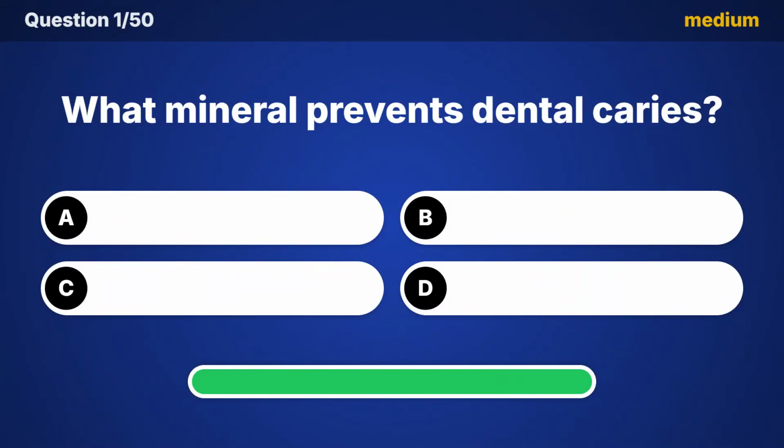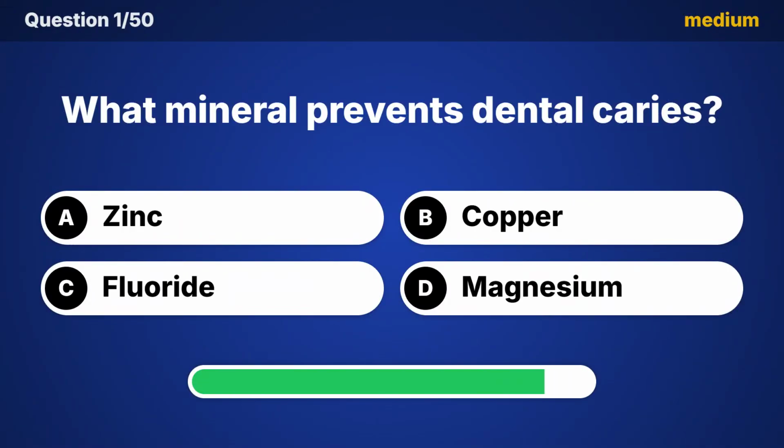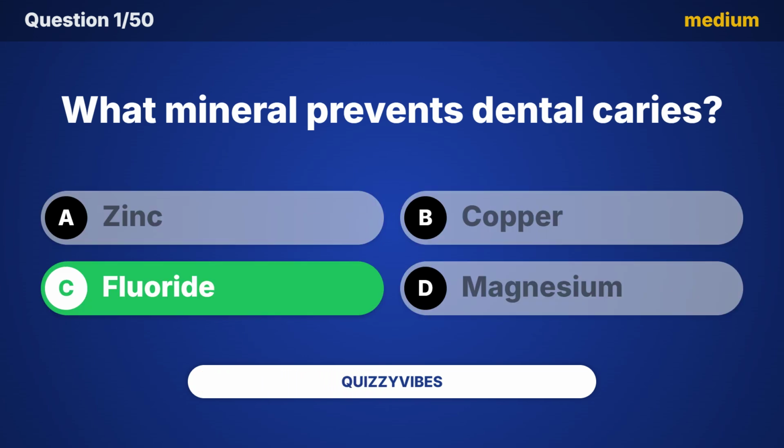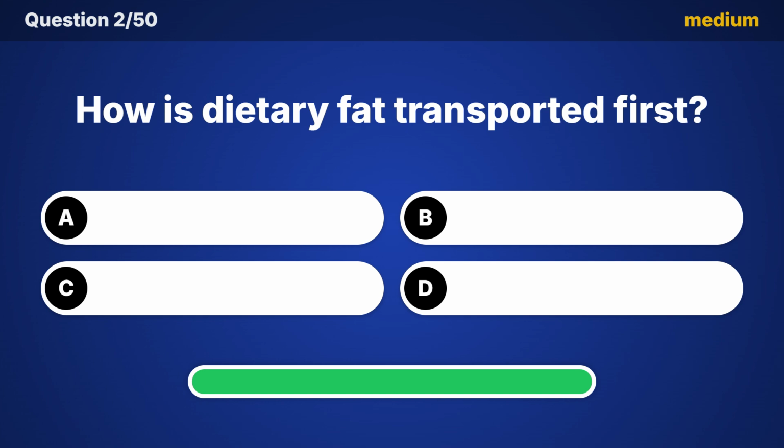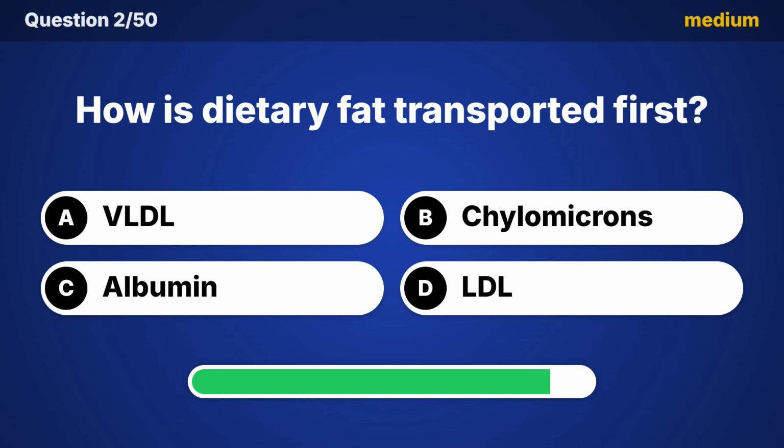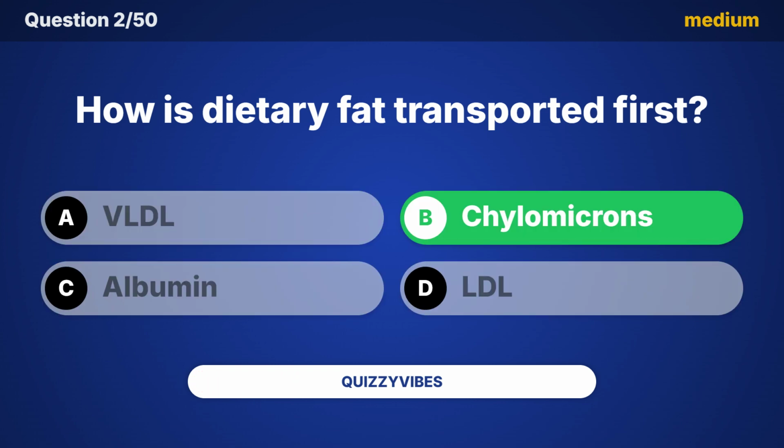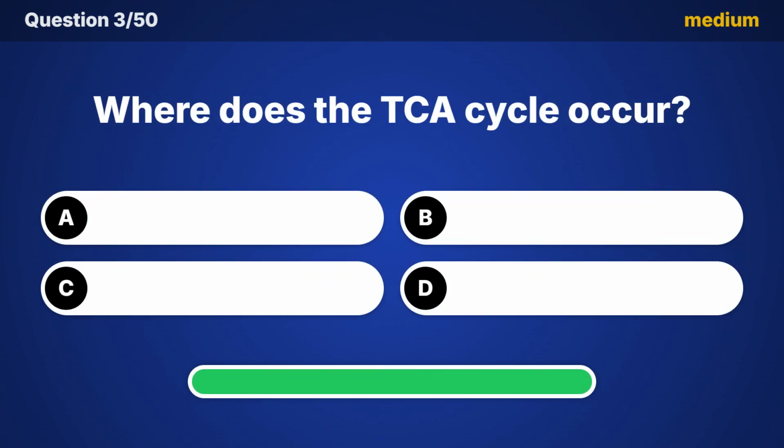What mineral prevents dental caries? Did you guess it? The answer is fluoride. How is dietary fat transported first? Time's up! It's chylomicrons! Where does the TCA cycle occur?